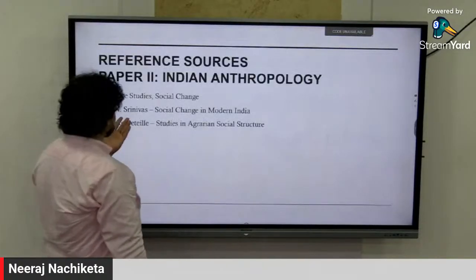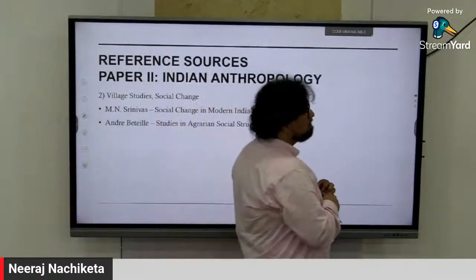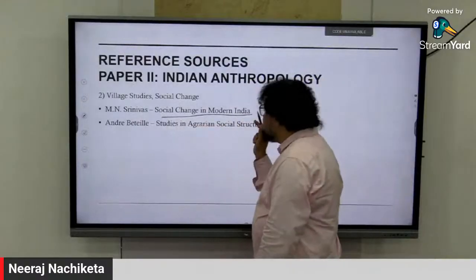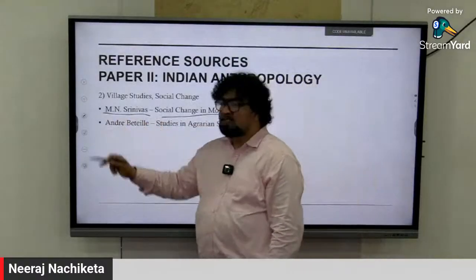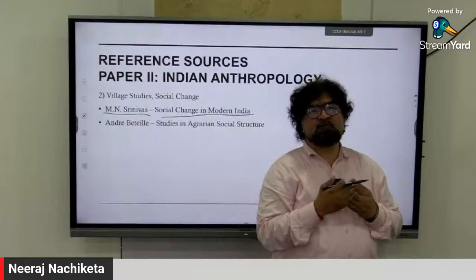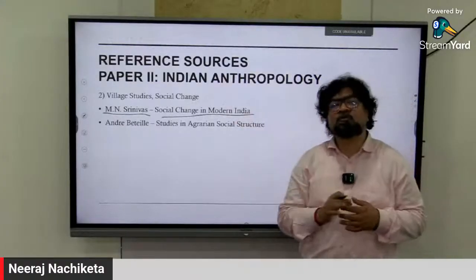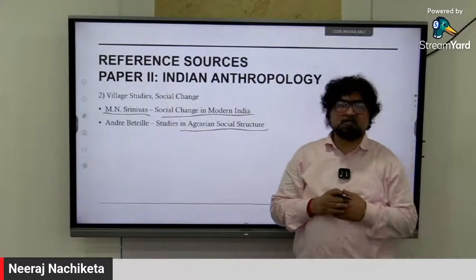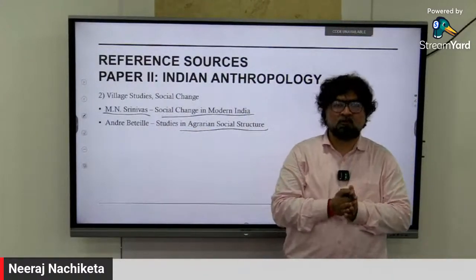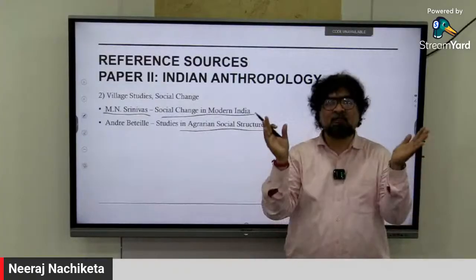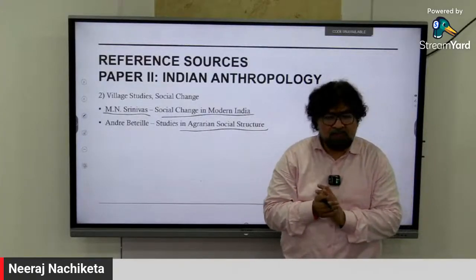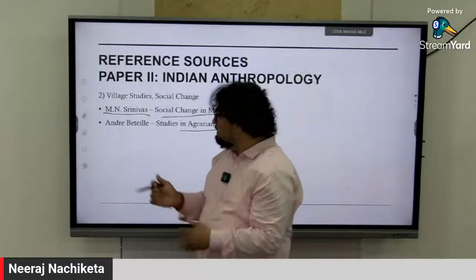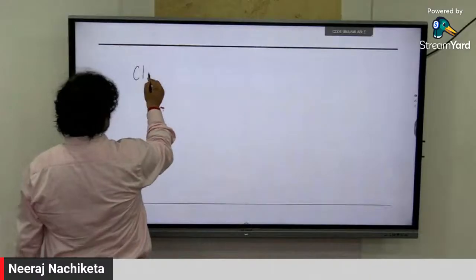Further, there are village studies and social change. For example, MN Srinivas's Social Change in Modern India is very important, and also Sanskritization of the society, which is also currently in the sociology optional. You read it in the sociology optional also. Then Andre Béteille, Studies in Agrarian Social Structure, for agrarian society, rural development, and the development of agriculture-based human society. But again, now we don't have to go very detailed. I will connect with that part and provide you notes on that. You will connect this with the class notes.